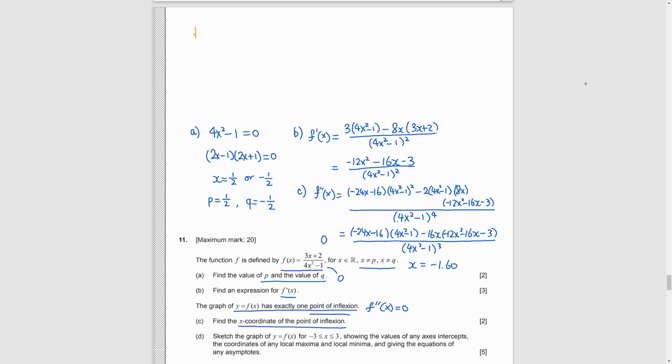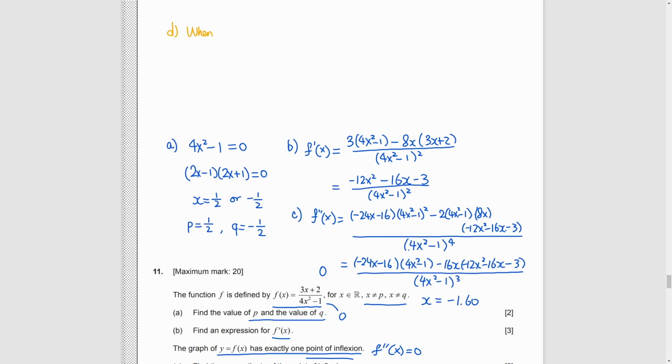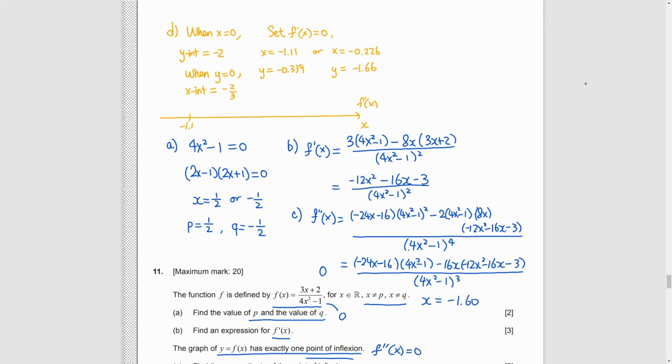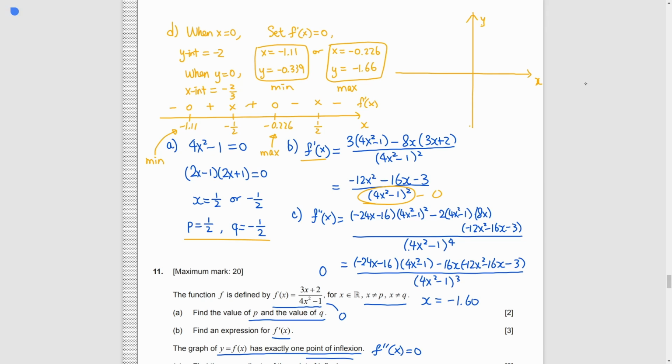Part D. We need to sketch y equals f(x) from negative 3 to 3. So the values of x and y intercepts, and the coordinates of local maximum and the minimum. Here, I just show you how to use sign diagram and algebraic skills to help drawing the graph. But in the real exam, you just need to be a calculator master.